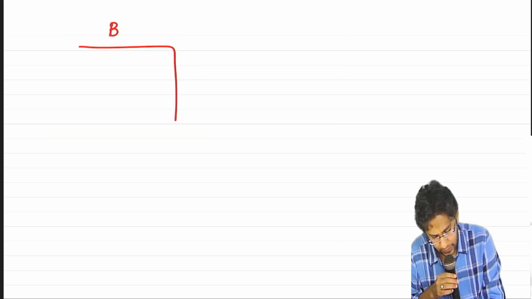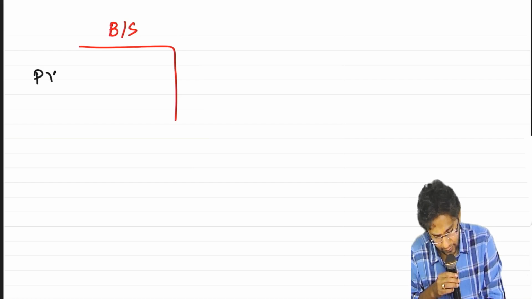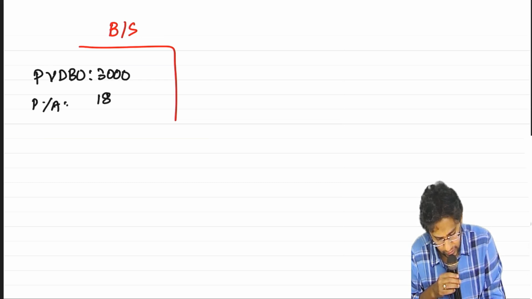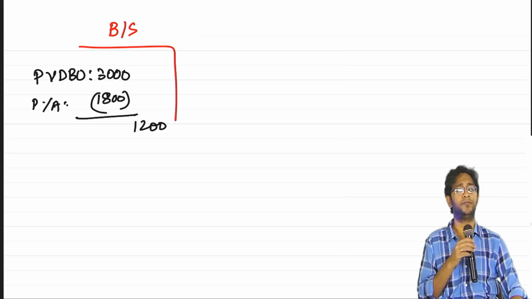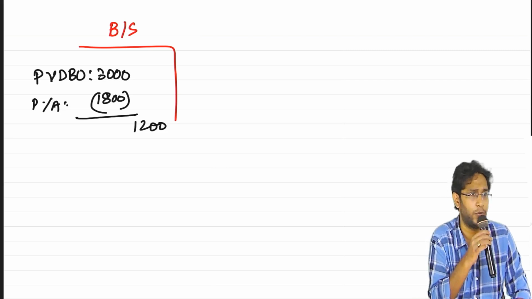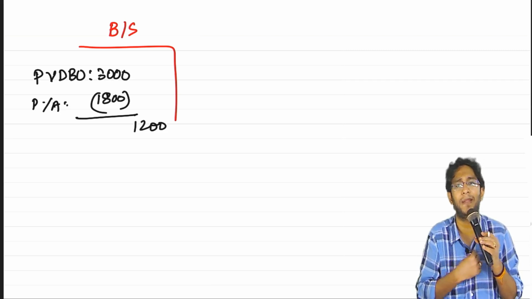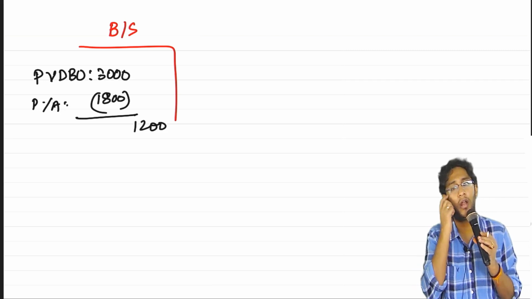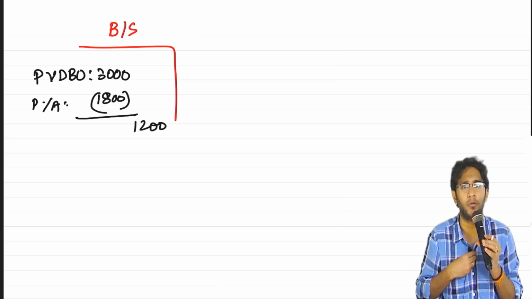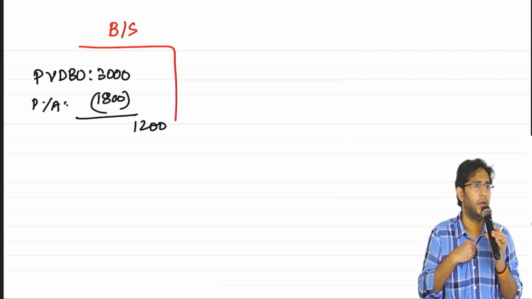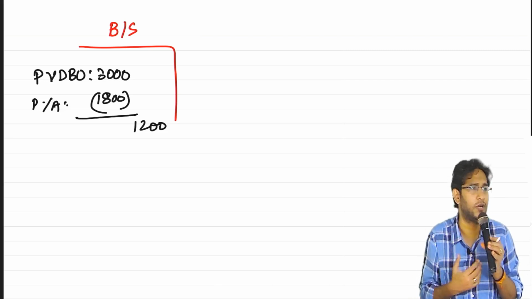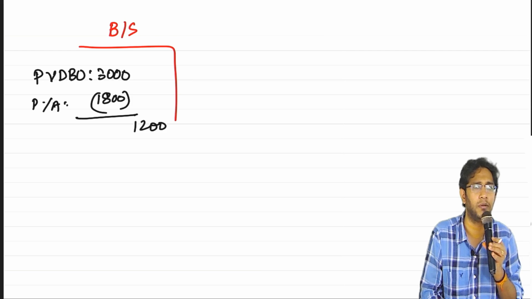In my balance sheet, I have a PVDBO of 3000, and I have plan assets of 1800, net obligation. Our company is in the worst financial position. We are not in a position to pay monthly salaries also. I called all the employees and told them that we are shutting down our division, your jobs are gone. I scared them for 1 week, and those people are trying for jobs outside.